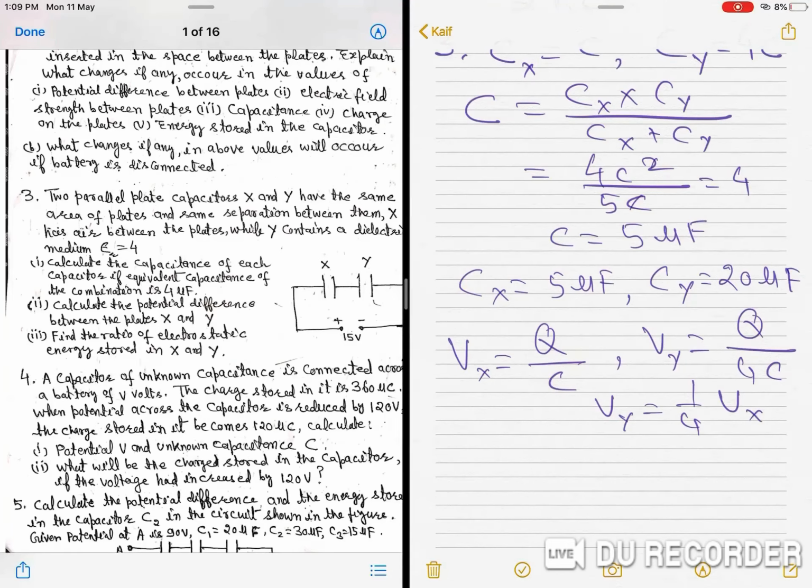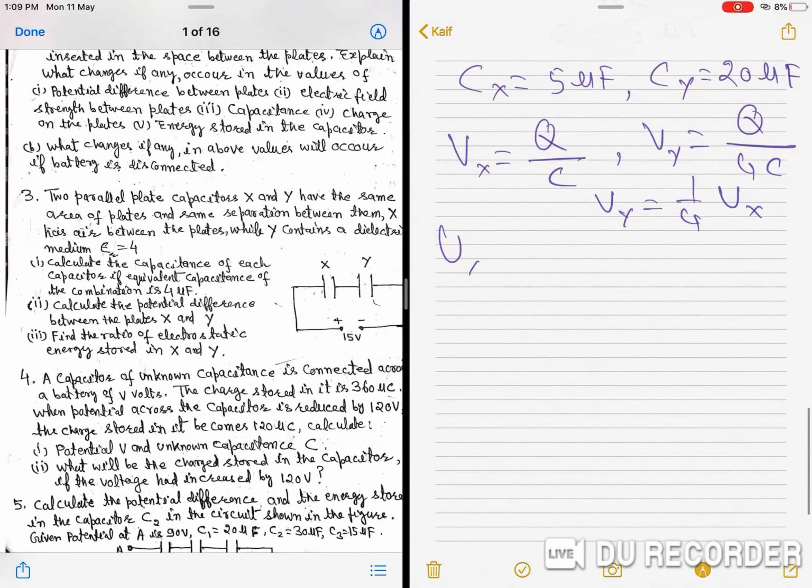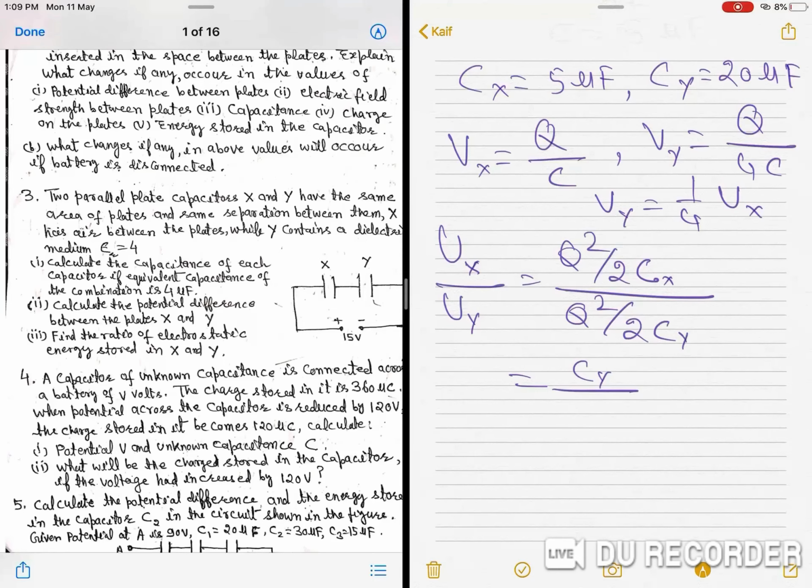Find the ratio of electrostatic energy stored in the X and Y, because they are in series. So, charge is same. When charge is same, then we should use this formula Q square by 2 Cx, then it will be Cy by Cx, and it will be 4C by C, it will be 4:1.